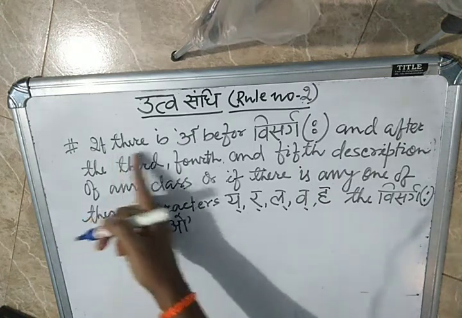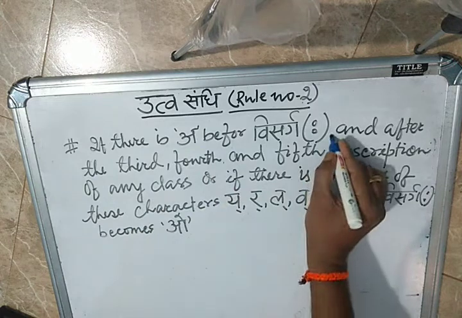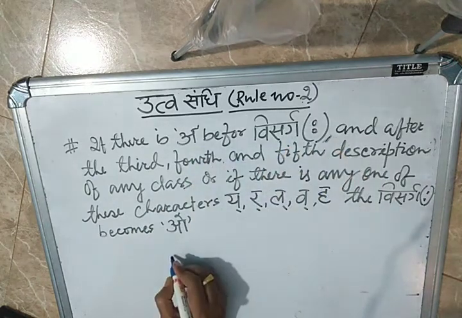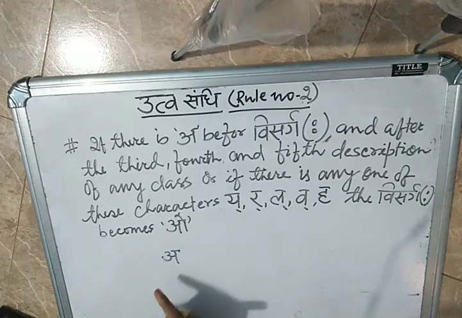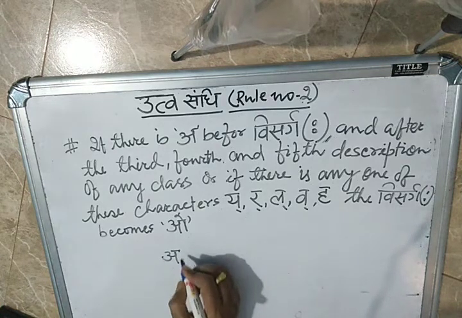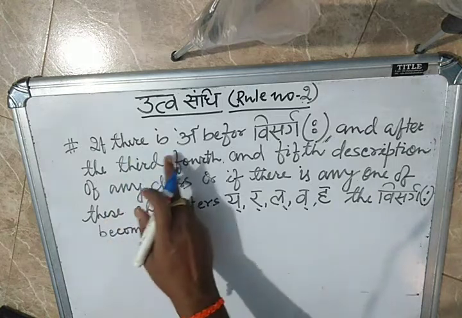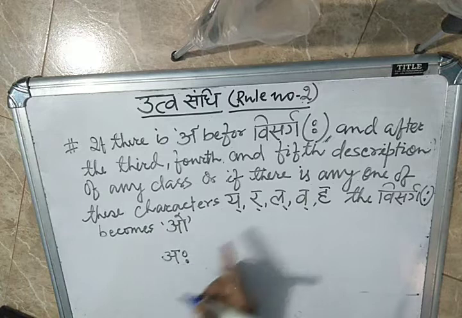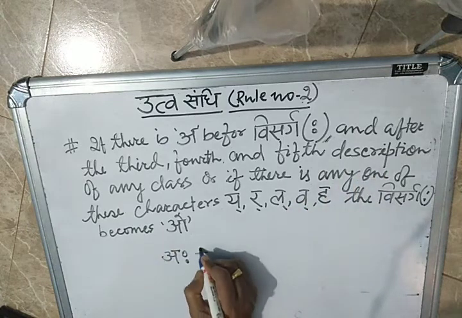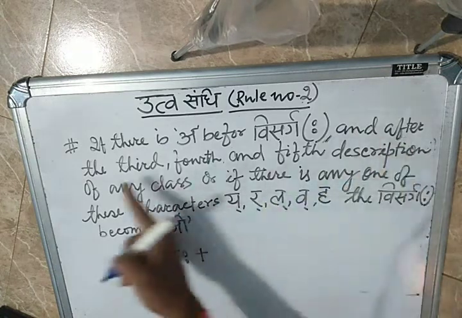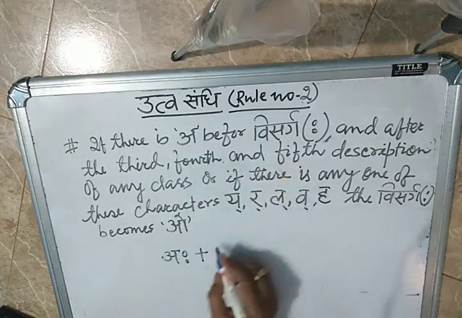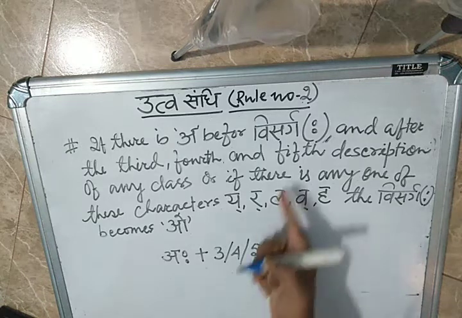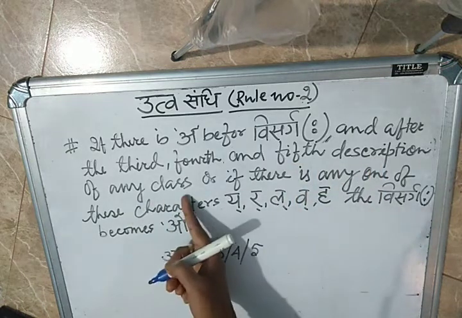So what they are telling: if there is an a before visarga, try to understand. If there is an a before visarga, and after it the third, fourth, and fifth of any class.